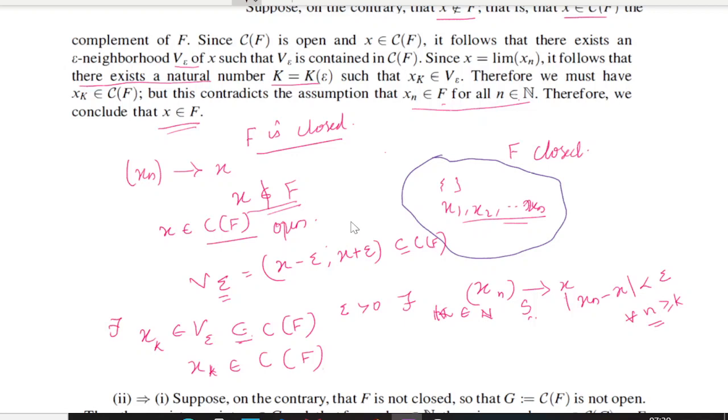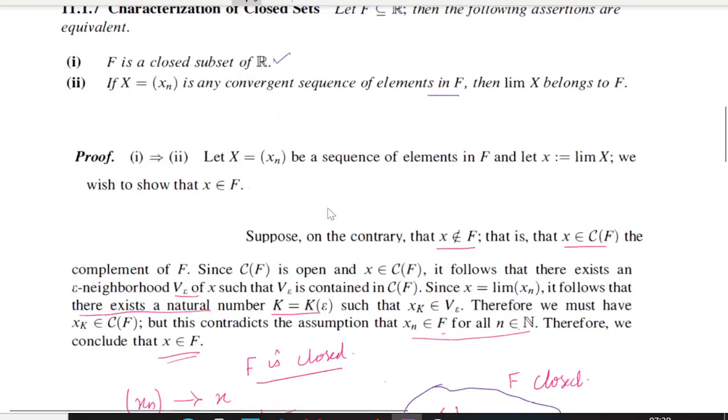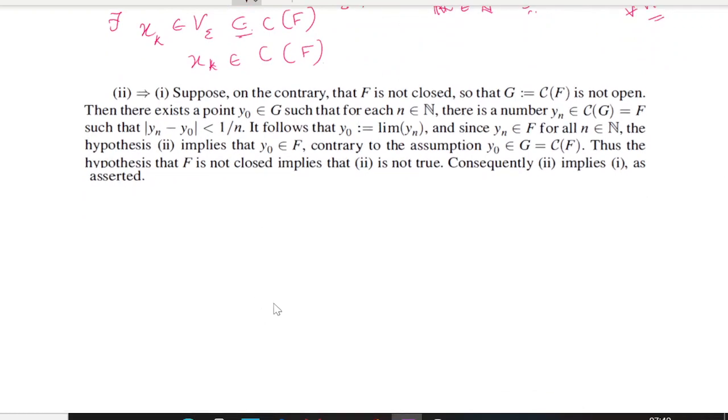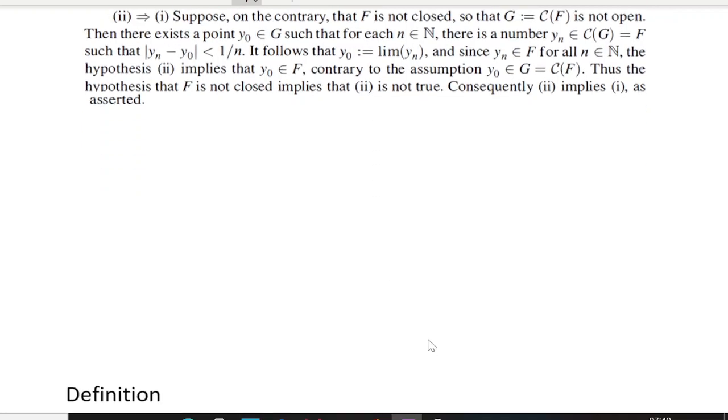Now we want to prove the other way. That is, we want to assume condition 2. That is, if x_n is any convergent sequence of elements in F, then the limit of x_n belongs to F. And we want to prove that this F is a closed set. So 2 implies 1. Here also we will assume the contrary statement. That is, we will assume that F is not closed.